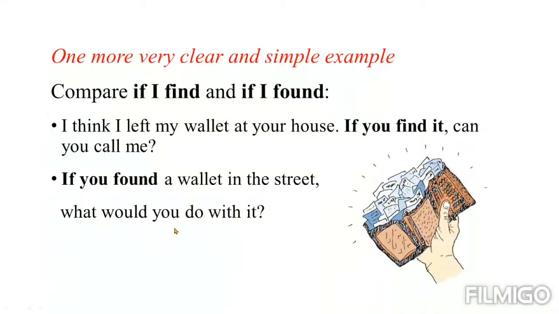That is why in this situation we should use the second conditional. The form of the second conditional is if plus past simple, but the modal verb of the future should be in the past form. For example, will is not correct here. It should be would. If I want to use can, I have to change it to could.